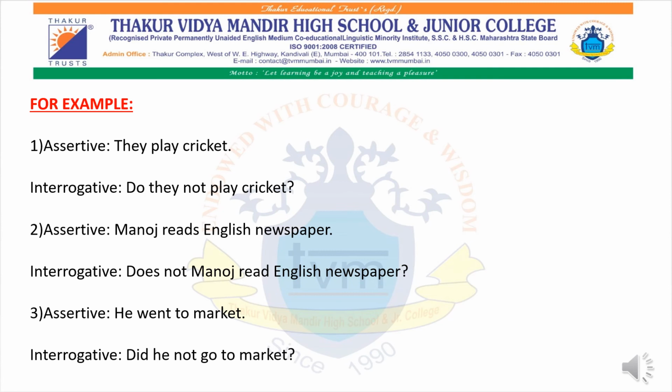They play cricket. Now we don't have a helping verb over here. So we have to add a helping verb and we can create the sentence. Do they not play cricket? Manoj reads English newspaper. Now this particular sentence we have to convert into an interrogative sentence. Does not Manoj read English newspaper?